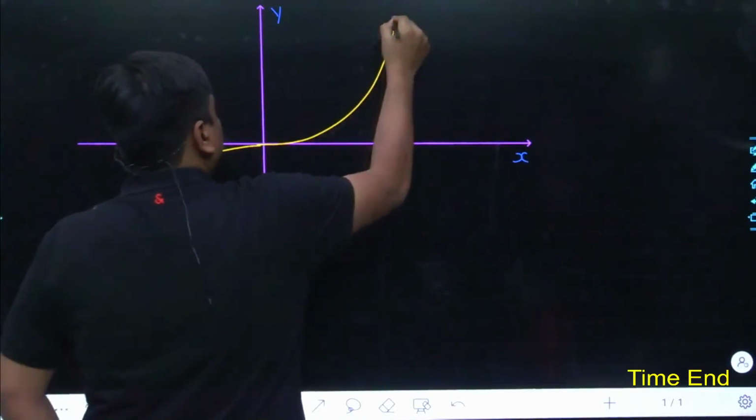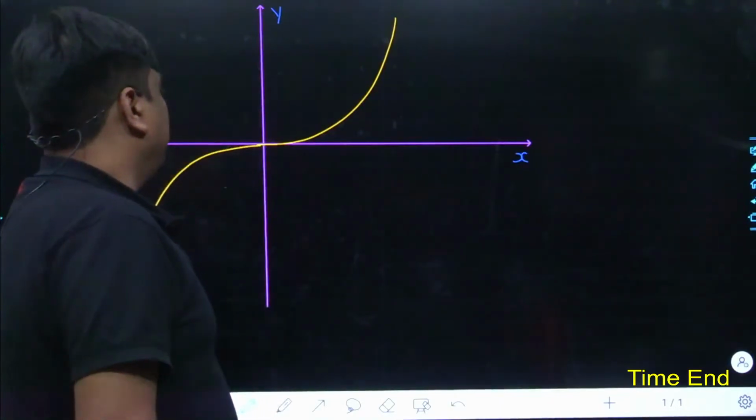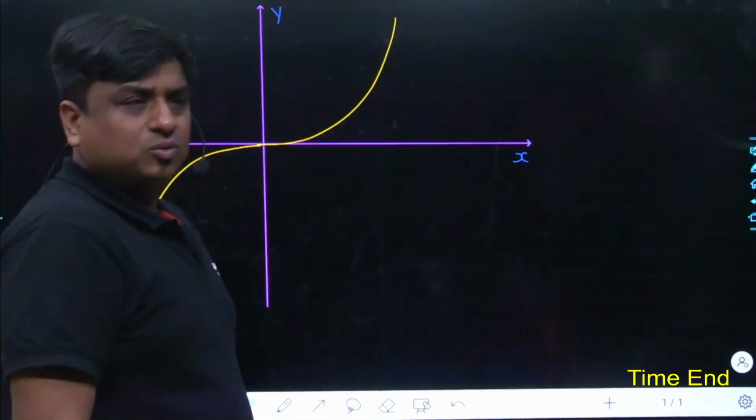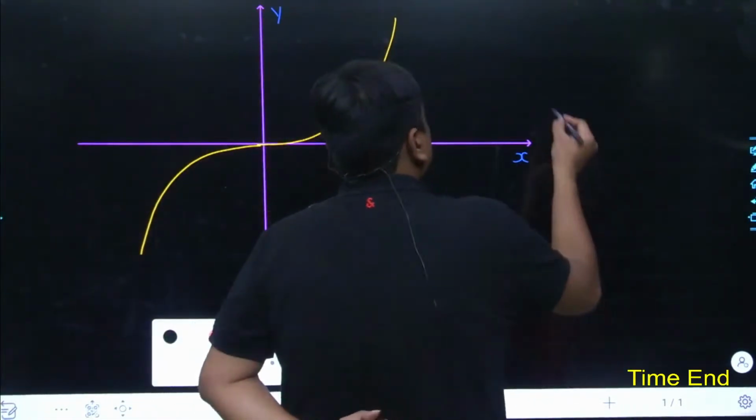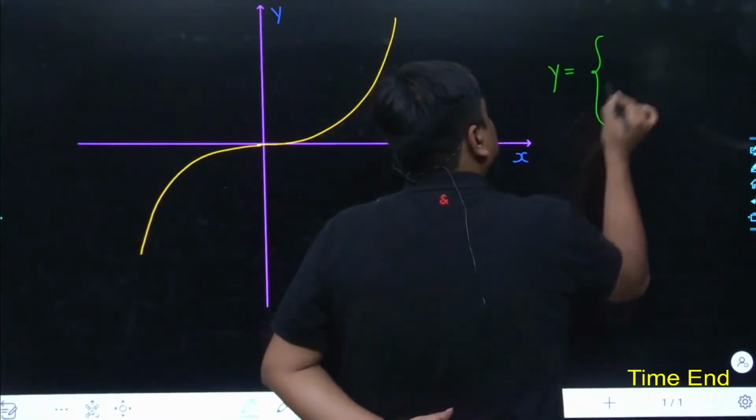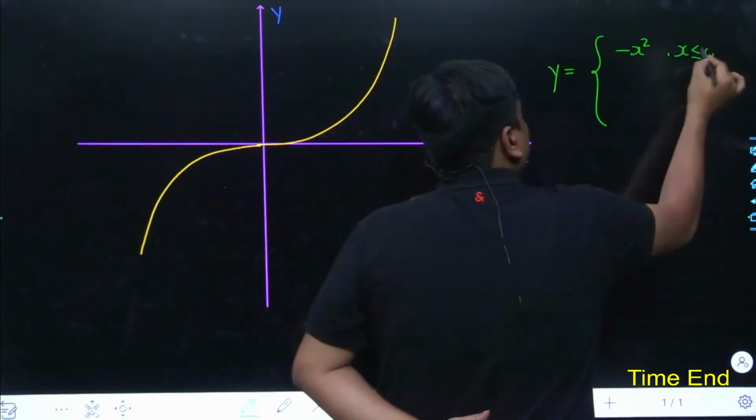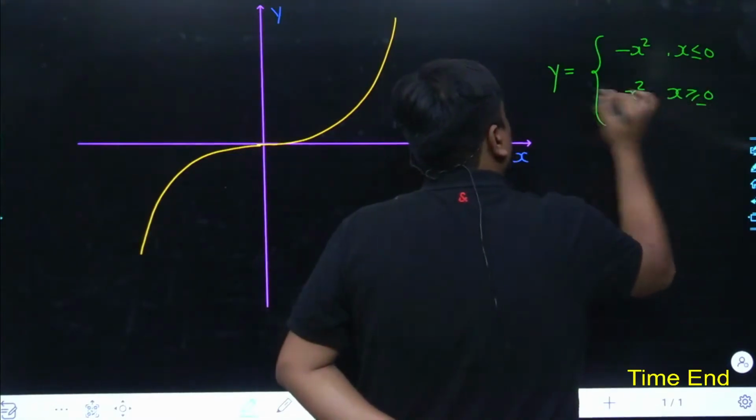And this has been the curve over here. Probably both of the students might be thinking, sir, we are not able to visualize how minus x square and plus x square would be drawn, so we won't be able to comment anything. So the best way is to try to understand it this way. The function is written as y equals minus x square when x is less than or equal to 0, and x square for x greater than or equal to 0.